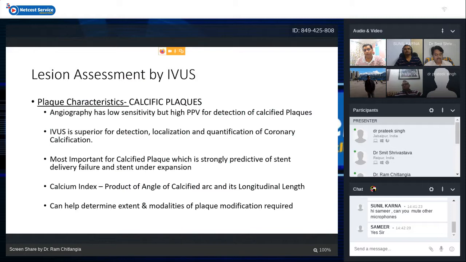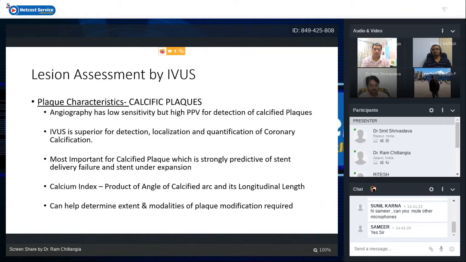It can characterize the plaque morphology, whether it is lipid-rich plaque, fibrous plaque, or calcific plaque, where angiography has low sensitivity but high positive predictive value for detection of calcific plaque. IVUS is superior for detection, localization, and quantification of coronary calcification. Most important is calcified plaque, which is strongly predictive of stent delivery failure and stent under